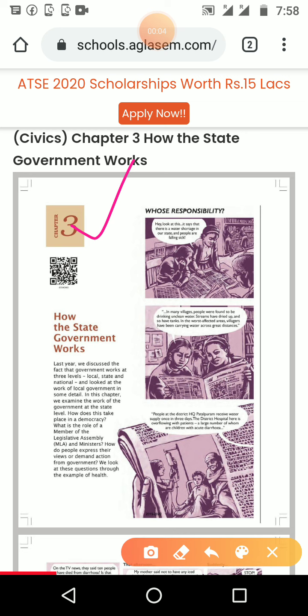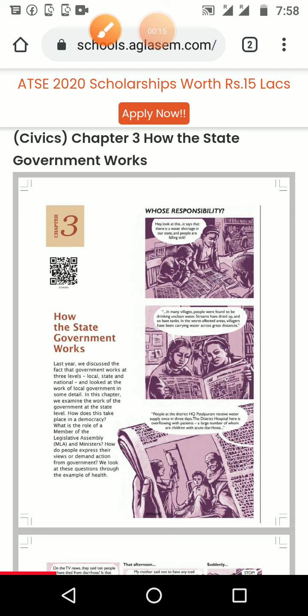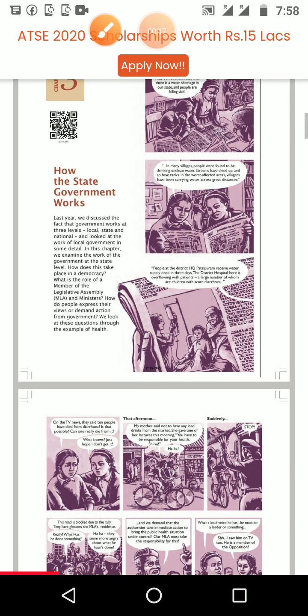Okay, students, we are moving to the next lesson. That is the third lesson of our civics: how the state government works, the work of the state government. This is the QR code of our lesson, and let us read the paragraph given under the heading, that is introduction.